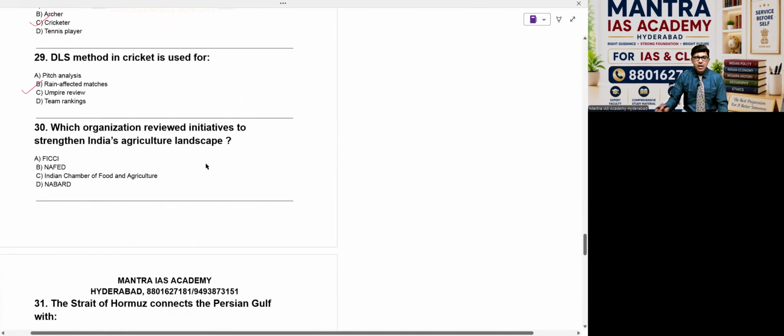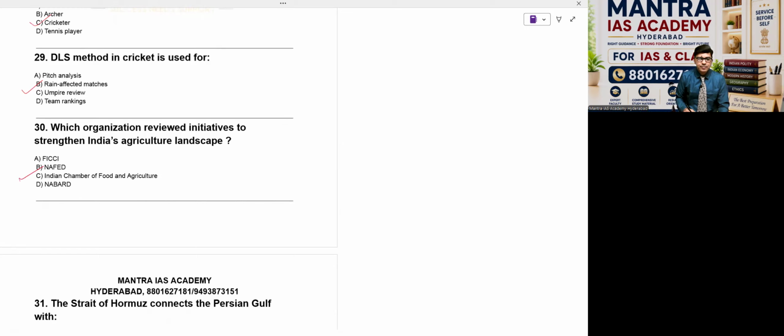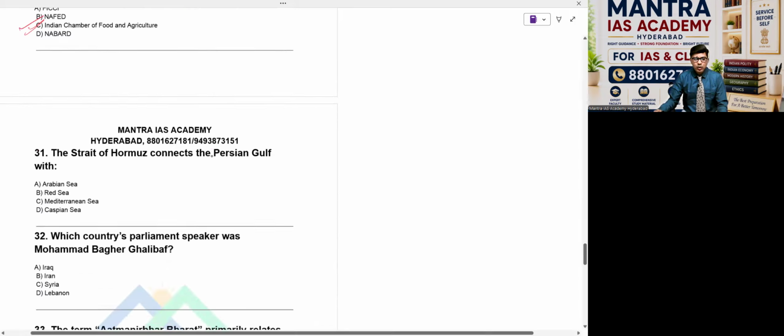Then question number 30, which organization reviewed initiatives to strengthen India's agricultural landscape? Yes, FICCI, NAFED, Indian Chamber of Food and Agriculture. This is the answer, please. C is the right answer. Then go to question number 31.